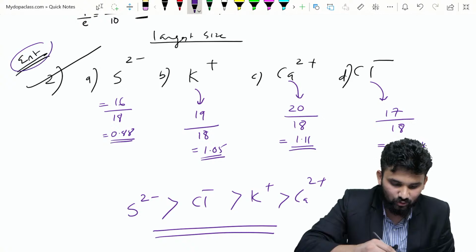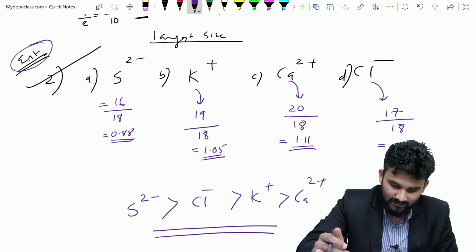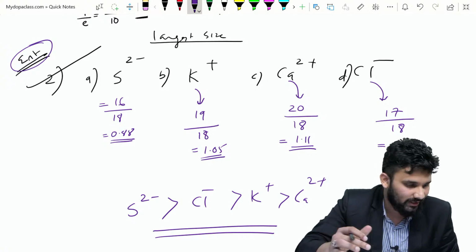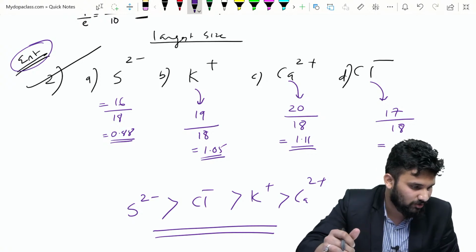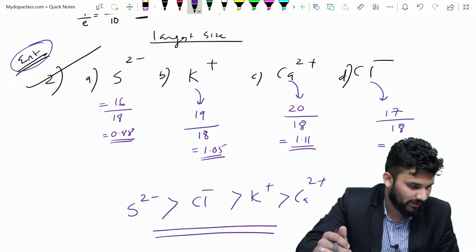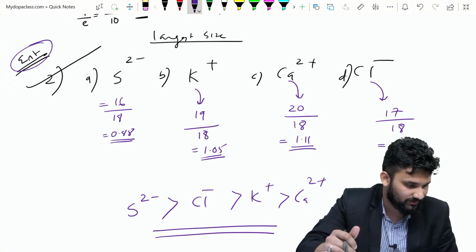Okay, this is also a previous entrance question. Yes, this is the way to calculate the atomic radius. You get the idea? If you get the idea, you can put a like on the comment box, so I can understand that you get the idea.